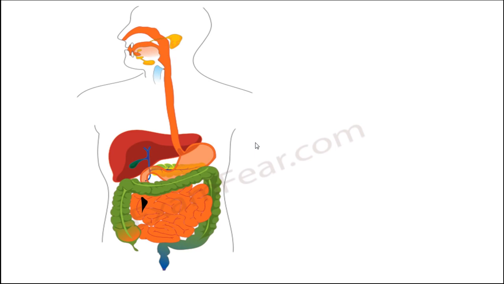Now, the food which you have eaten is in the simplest form. And what is that simplest form? For example, something like glucose, right? Once it is absorbed by the small intestine, it is transported to different parts of the body. Let us suppose each and every cell of the body has received glucose.